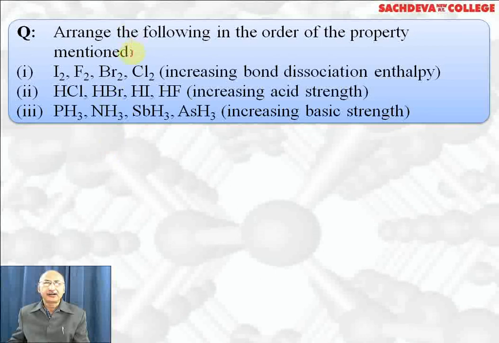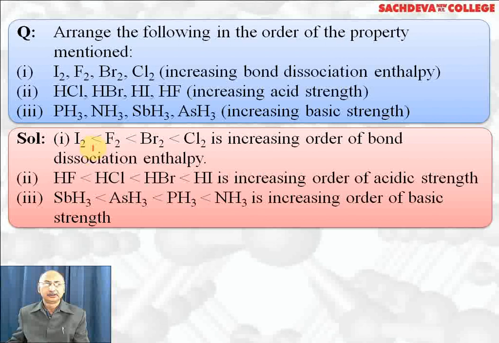Arrange the following in the order of increasing bond dissociation enthalpy: Cl2 as highest, second is bromine, third is fluorine, and fourth is iodine. So I2 is less than F2 is less than Br2 is less than Cl2. The exception is F2 because of repulsion between valence electrons due to smaller size.